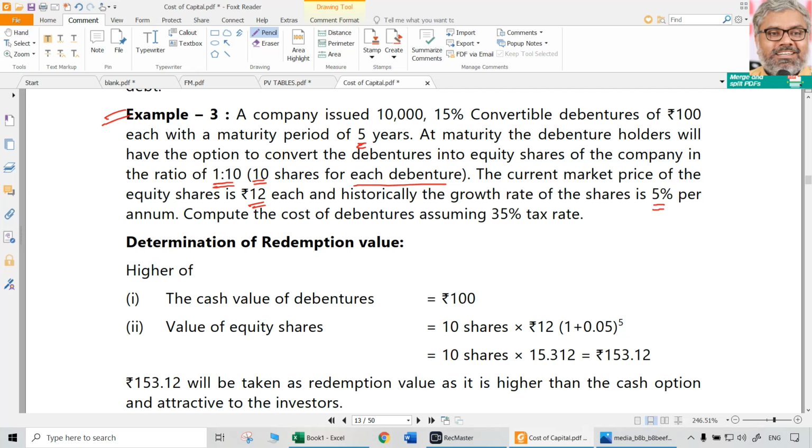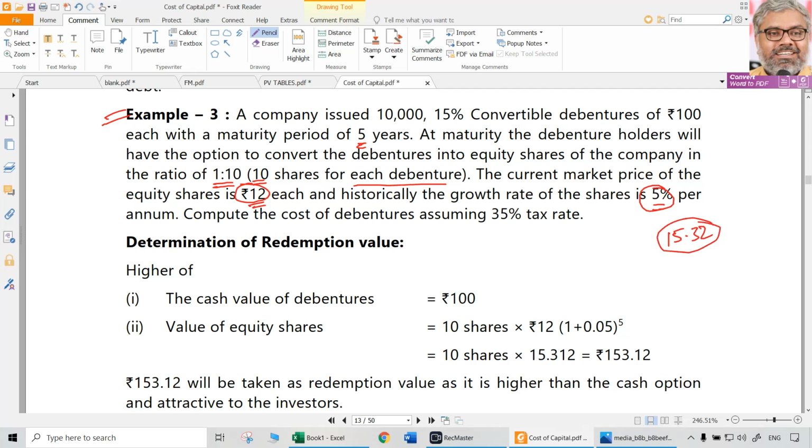So definitely 12 rupees market price will not be same after 5 years, right? Historically, growth rate is 5%. So this can be simply just calculated. What could be the market price after 5 years for these equity shares? Just 12, add 5%, another 5%, another 5%, another 5%, another 5%. Simply it can be around 15.31. So 12 rupees market price now, after 5 years for that share will become around 15.31 or 15.32.